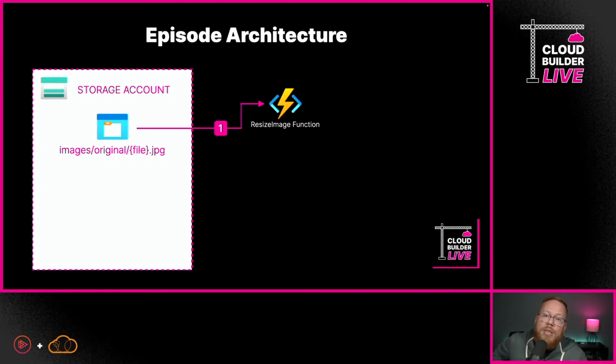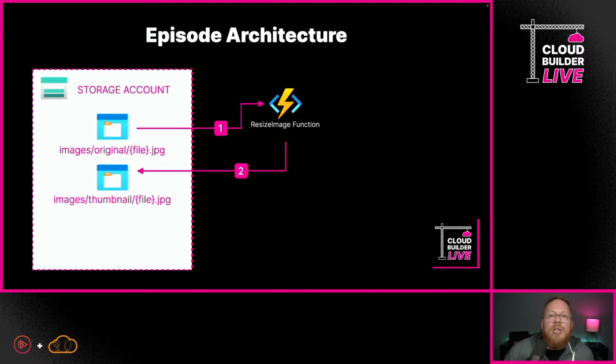But one of the reasons we're doing this is that if we want to actually send this over to cognitive services, we can't have these massive images. There is a size limit. And so because of that, we need to resize. Now, what that's going to do is it's then going to take the output of that and drop it into another folder within our container. And this is going to go into the thumbnail folder.